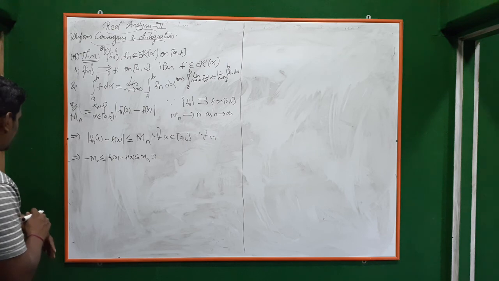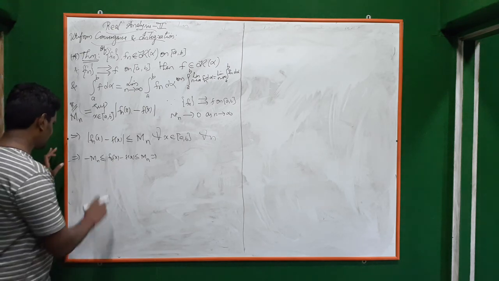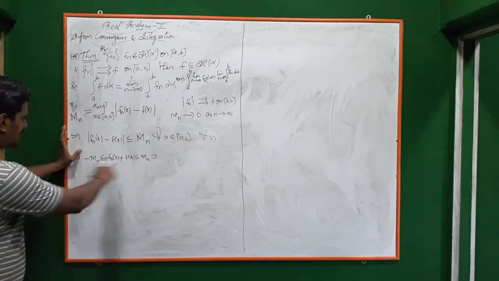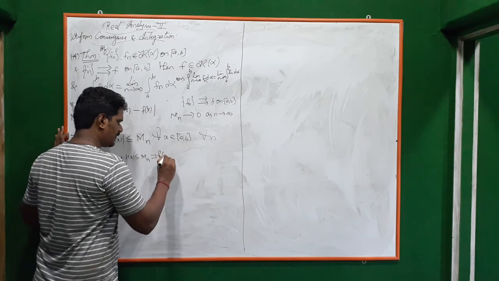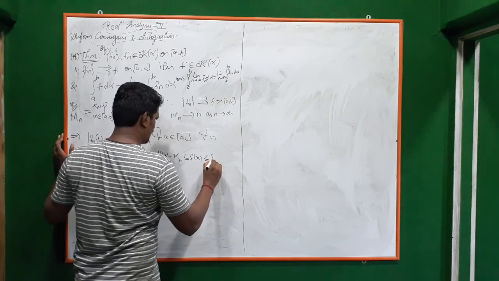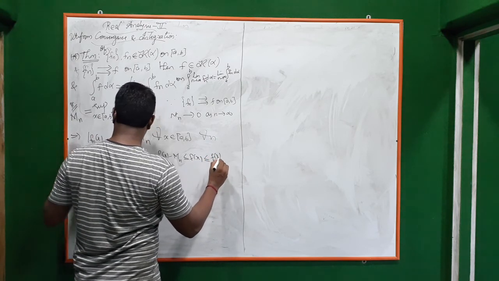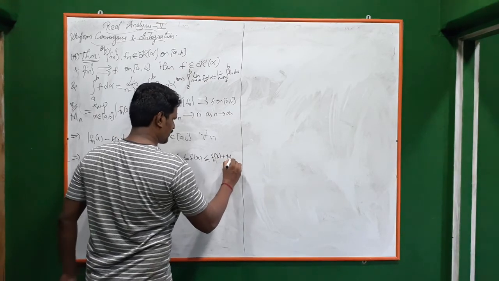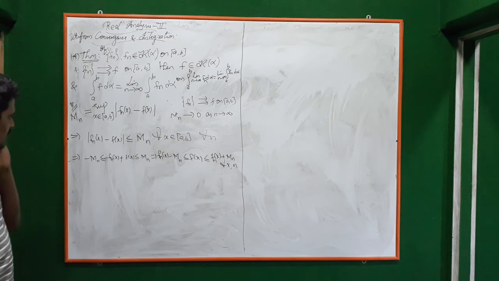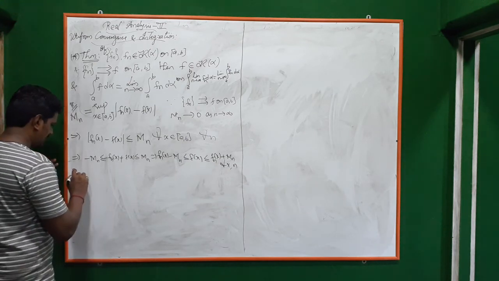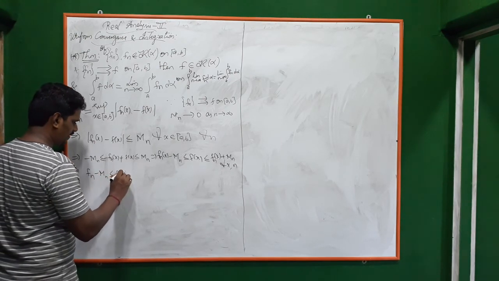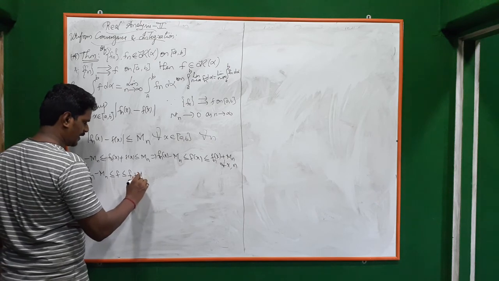I want f of x in the middle, so add fn of x everywhere. We get fn of x minus Mn less than or equal to f of x less than or equal to fn of x plus Mn, true for any x and any n. Written as functions alone, fn minus Mn is less than or equal to f, which is less than or equal to fn plus Mn.